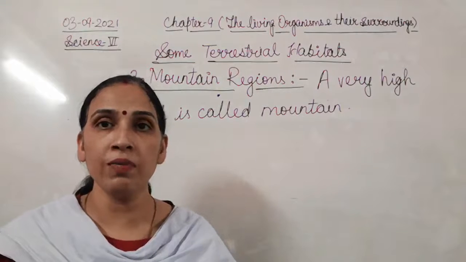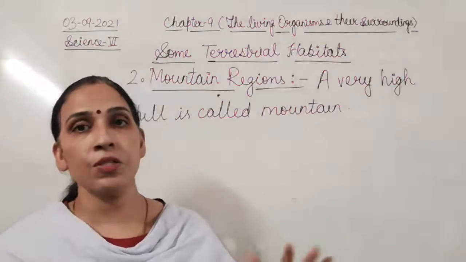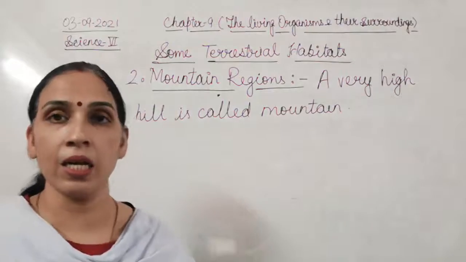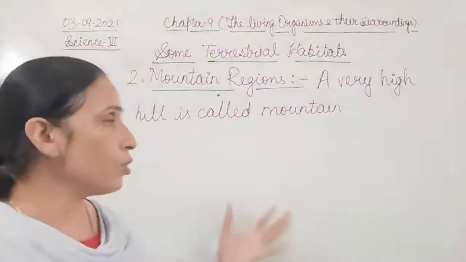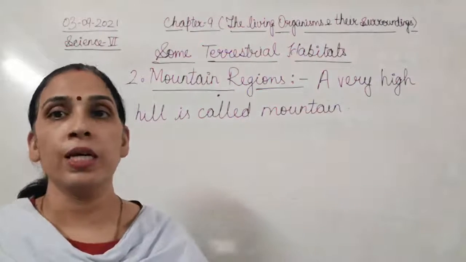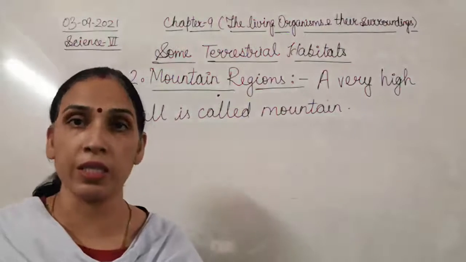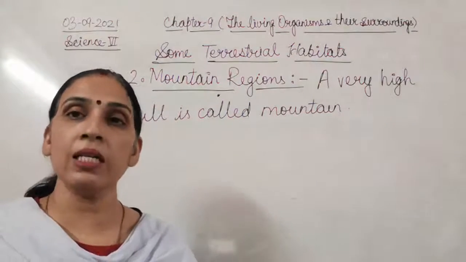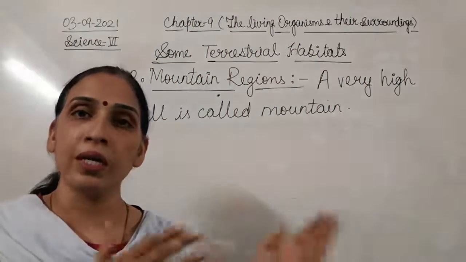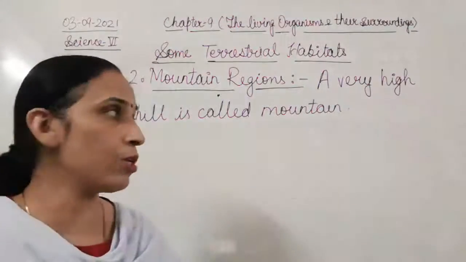Children, as you all are aware, we were doing adaptation in terrestrial habitat. Some of the terrestrial habitats we had discussed in our last class are the desert habitat, mountain region, then grassland, tropical rainforest or forest areas. These are the different habitats which come in terrestrial habitat only.